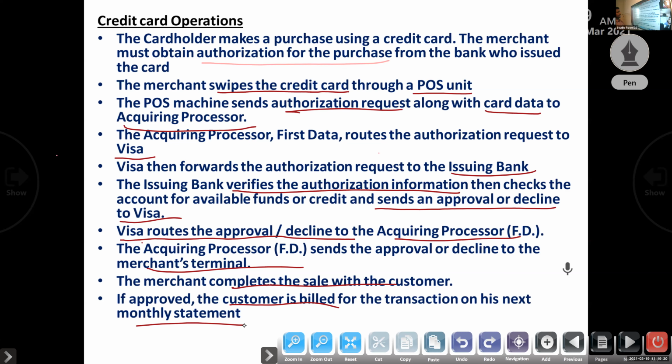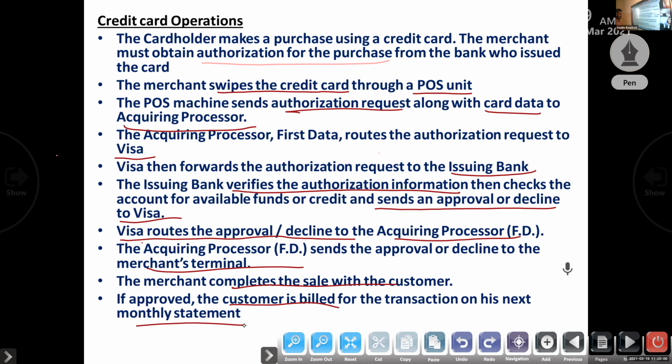So these are the operations of a credit card. Whenever we present the credit card through the POS machine, it sends a request along with the card data to the acquiring processor. Then the acquiring processor sends the request to Visa, then Visa forwards it to the issuing bank. The issuing bank verifies the transaction and sends an approval or decline to Visa.